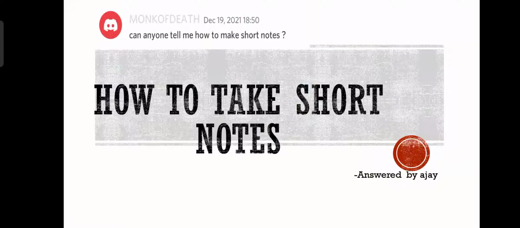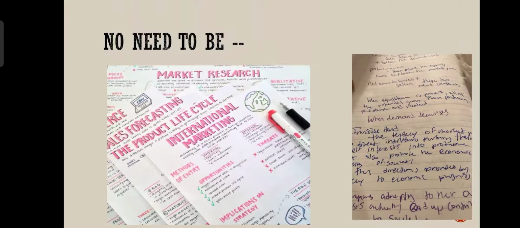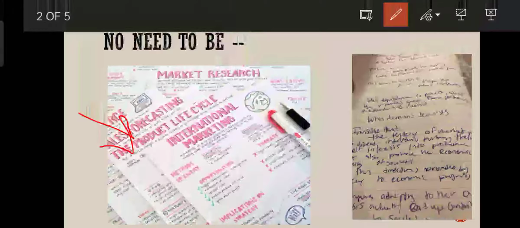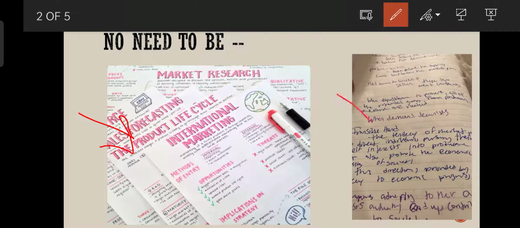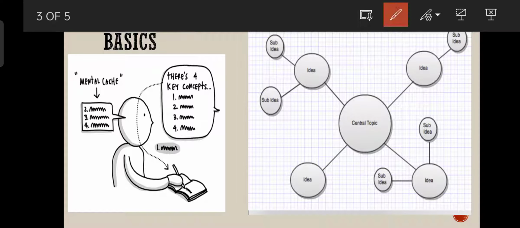Hello. So, first of all, the question is how to take short notes. Now, first of all, you have to understand that there is no need to be beautiful or lengthy. You can just have messy writing or not so good handwriting, but still, if you can understand it or revise it, it's well enough.